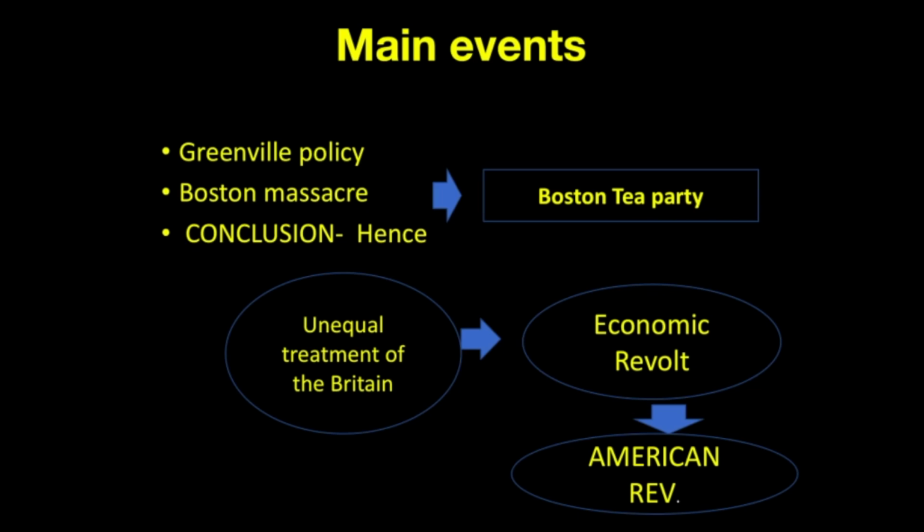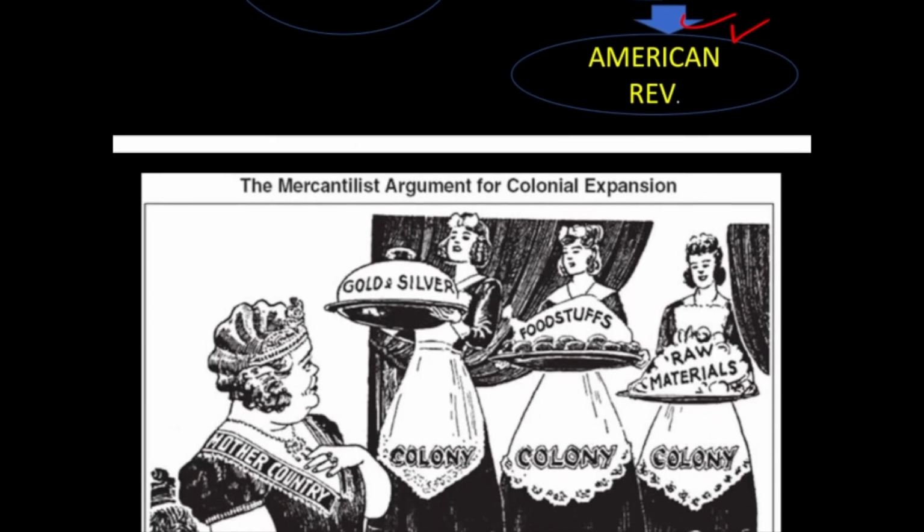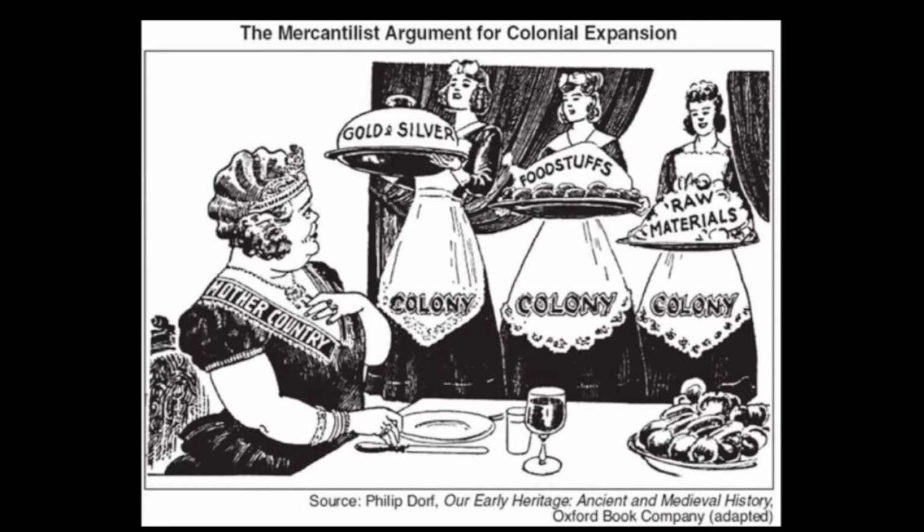So in the flow of our answer, and especially in the conclusion, these three parts should come: unequal treatment by Britain and how it led to the economic revolt and the American Revolution. Because this is a very vague and vast question, you need to define your boundaries.